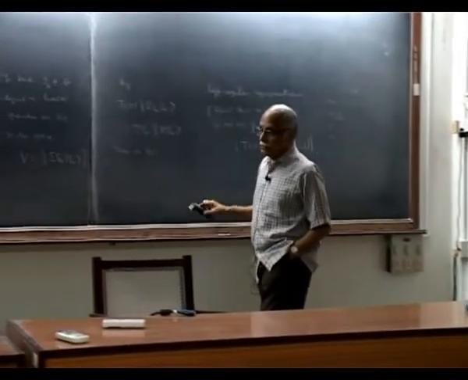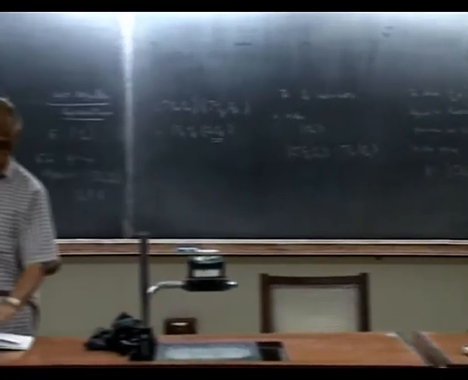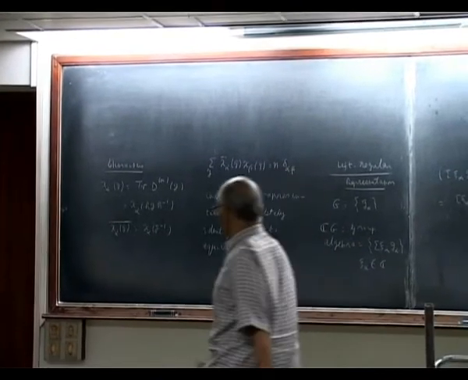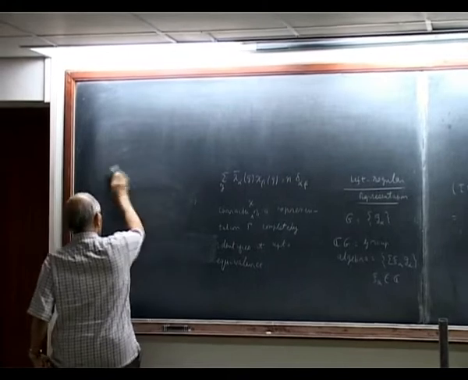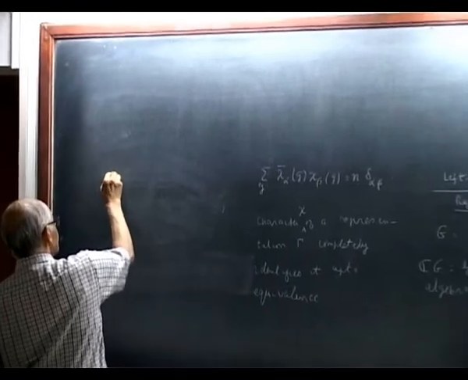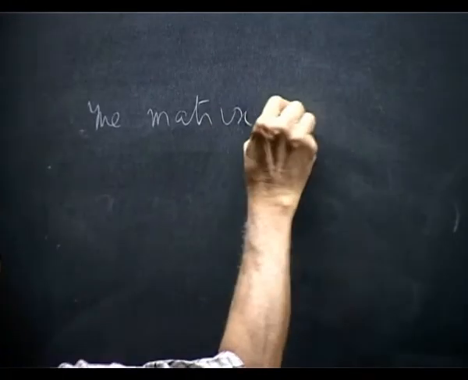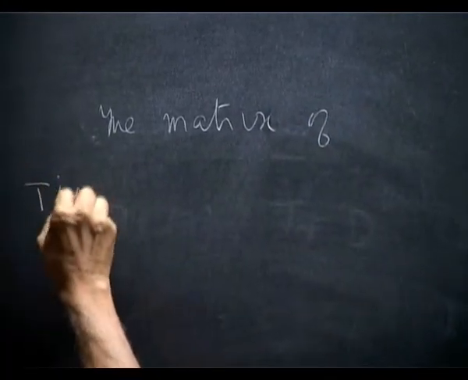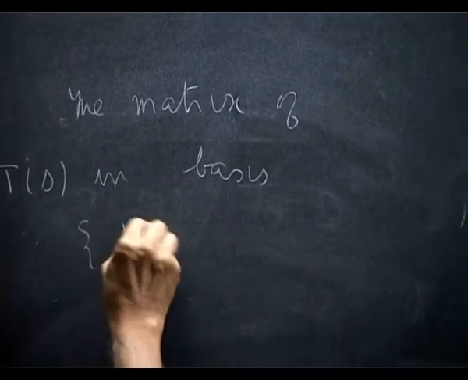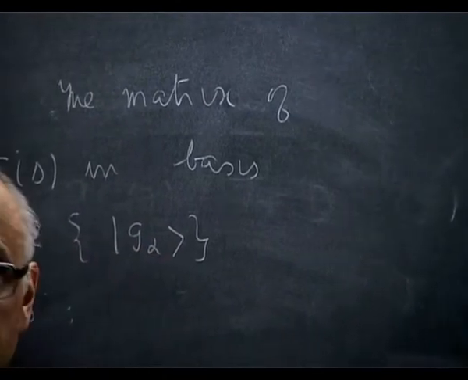Okay. Now, the miracle of this regular representation is the following. So this group miracle is the following. Consider the matrix of say T_S in this basis. Let me compute it.